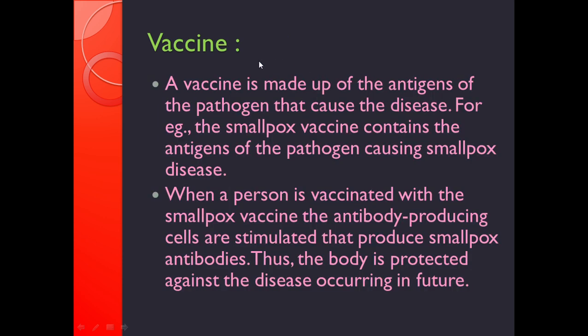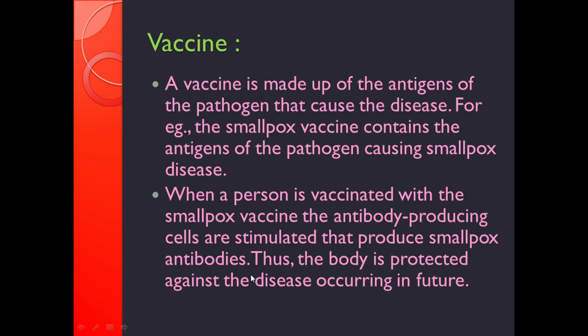What is vaccine? Vaccine is made up of the antigens of the pathogen that cause the disease. For example, the smallpox vaccine contains the antigens of the pathogen causing smallpox disease. When a person is vaccinated with the smallpox vaccine, the antibody producing cells are stimulated, that produce smallpox antibodies.